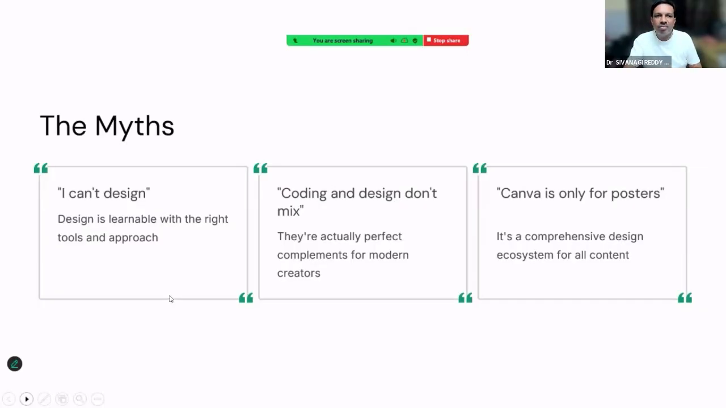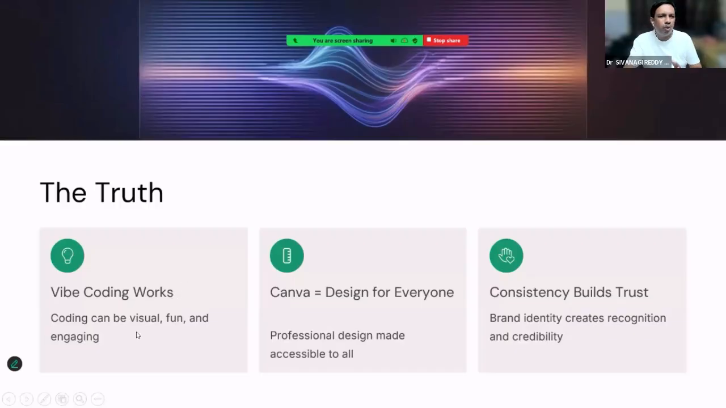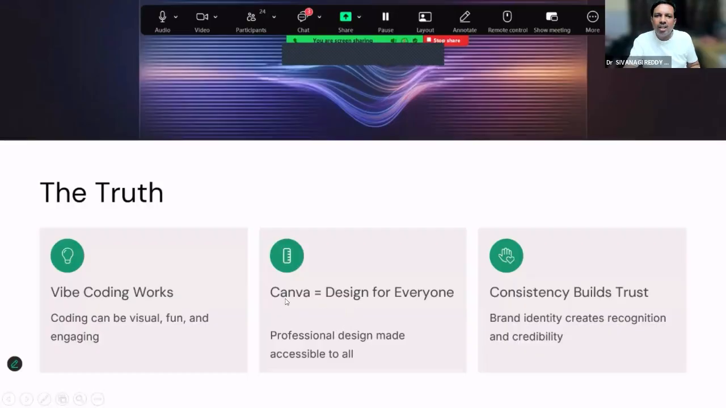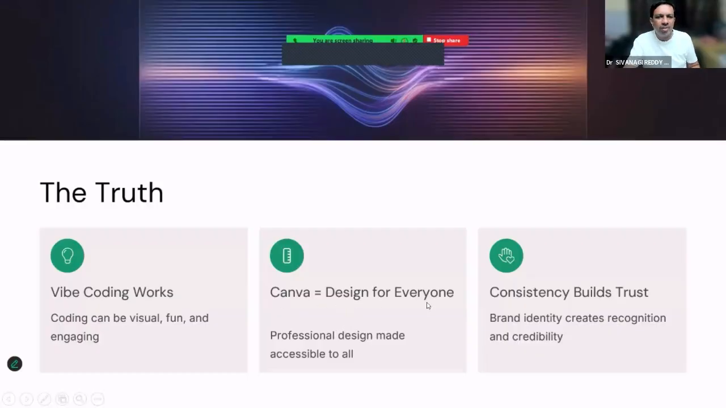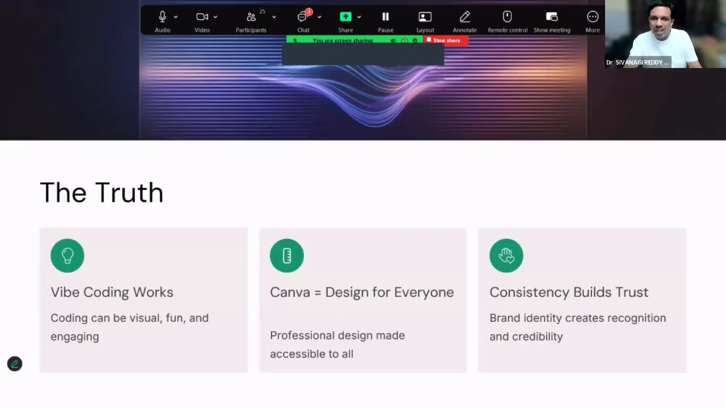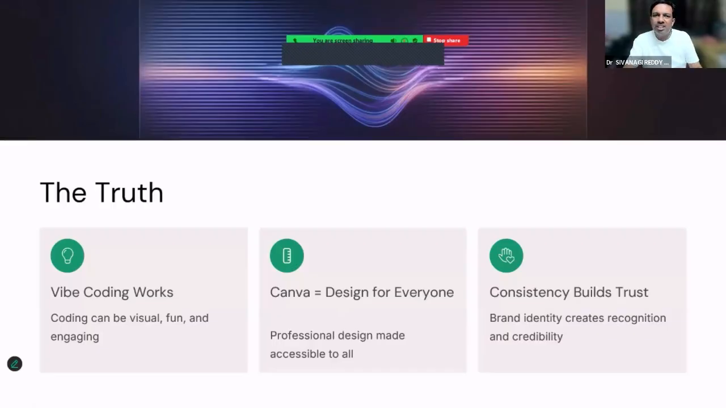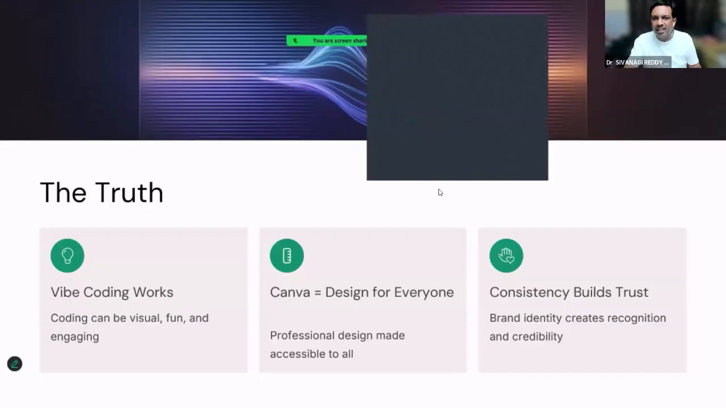This is the thing. Vibe coding works. You can code. Even though it's your first time today, you can code yourself, provided you have downloaded Canva. Apart from Canva you can do it elsewhere too, but here we will stick to Canva. And here Canva can do designs for everyone, whether you are a professional designer, newly starting, or a student, for your notes, birthday wishes, small greeting cards, everything you can design.